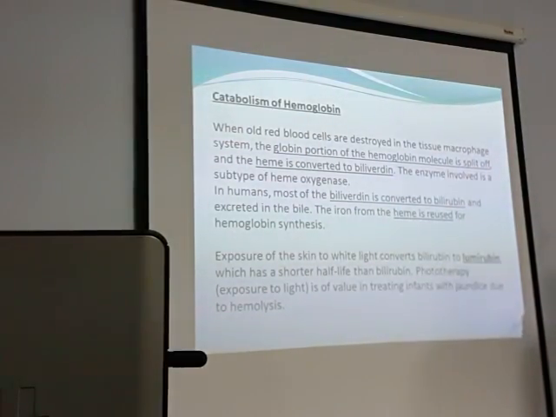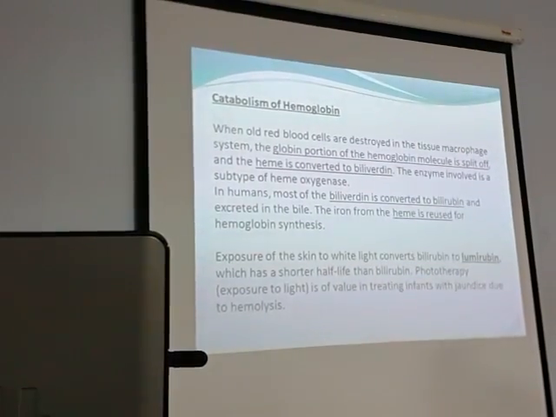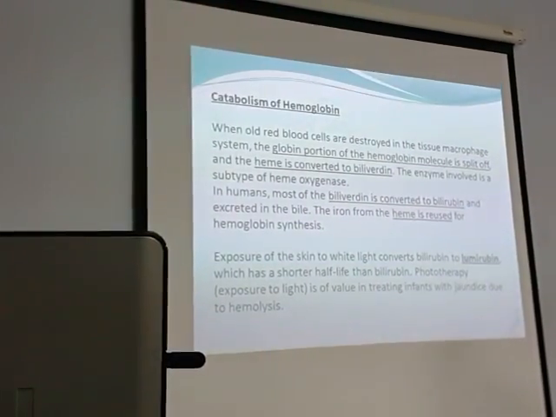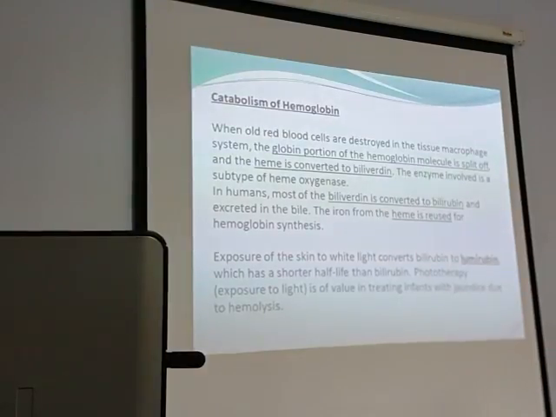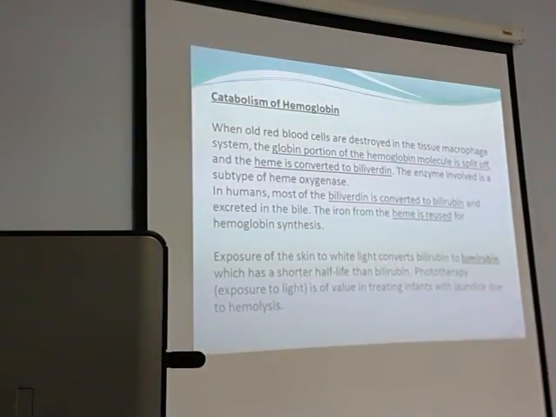So more and more red blood cells are formed. More and more red blood cells are needed because the fetus is in hypoxia. When the child is born, when the fetus is delivered, all those excess red blood cells are immediately destroyed.